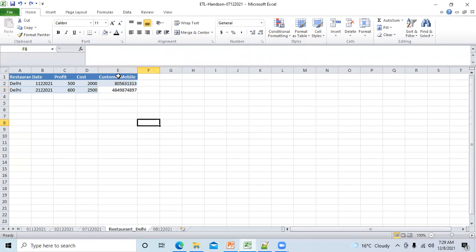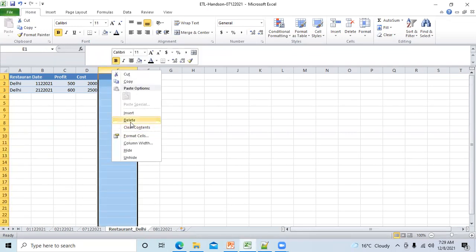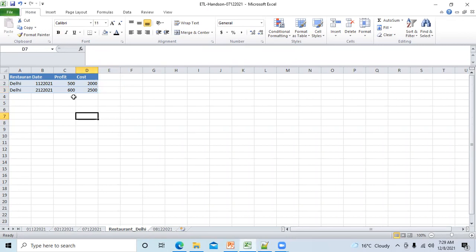Now suppose you are testing this scenario, and on a particular day, this particular data is not present. So how will you test it? Who will tell me how you will test this particular scenario?